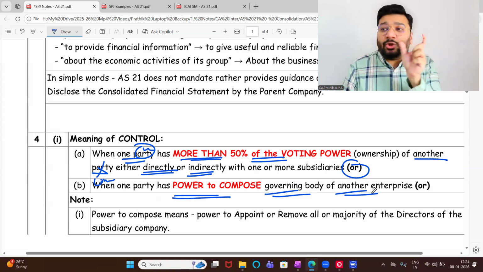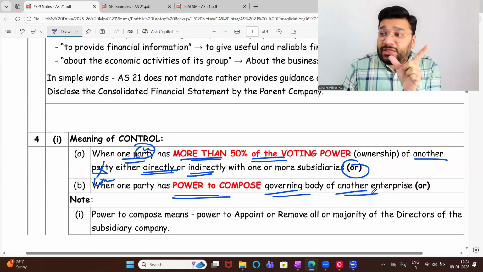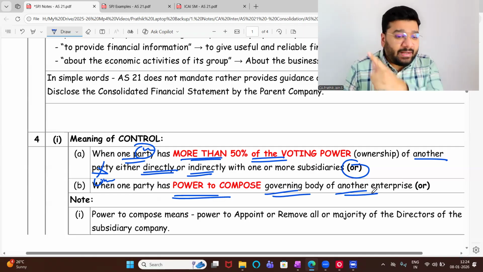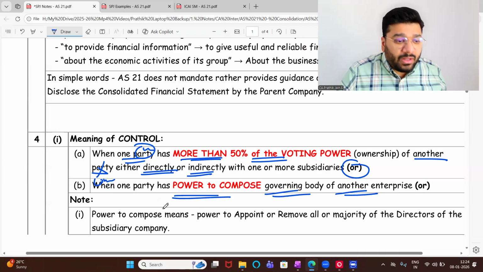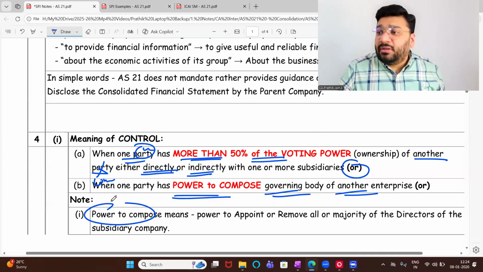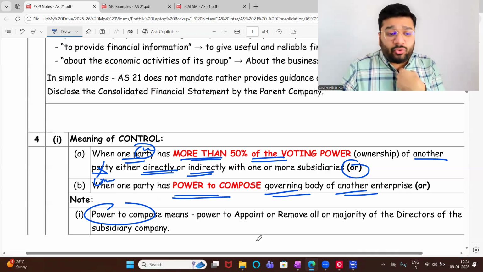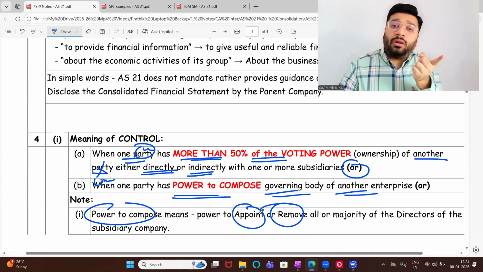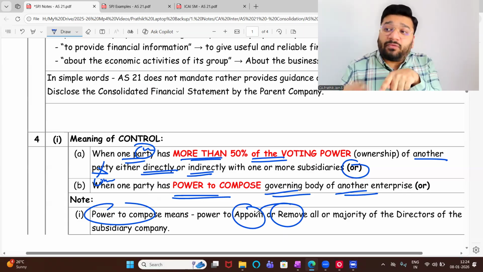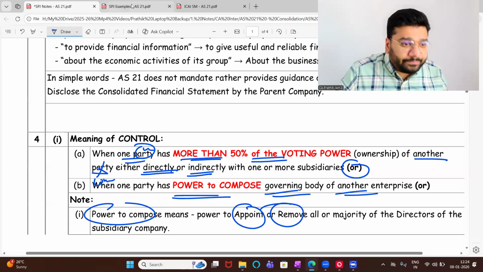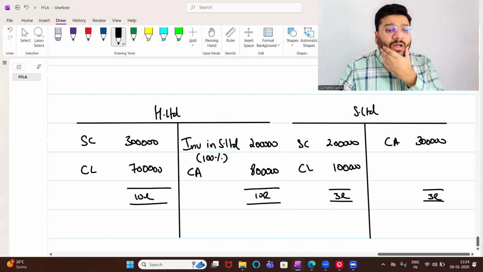So once between two companies, holding and subsidiary relationship is established, consolidation is mandatory. Okay, not okay. Power to compose means what? Kalpavriksha Academy has got the power to either appoint or remove all or majority of the directors of the subsidiary company. Okay, not okay. Now, a quick example.